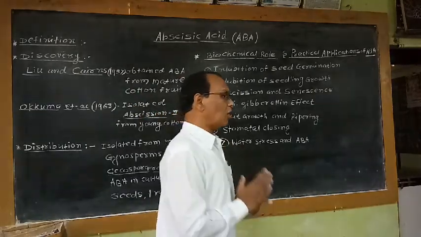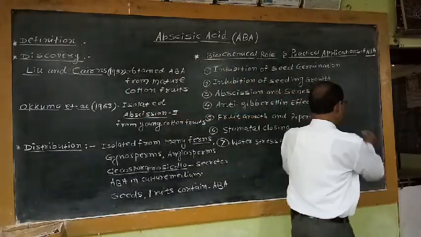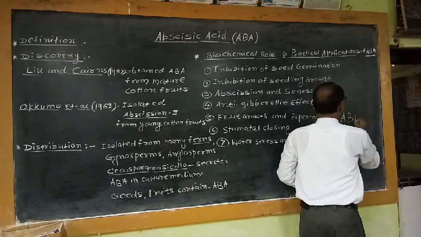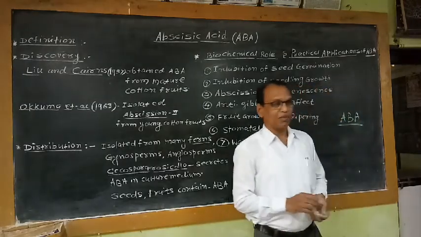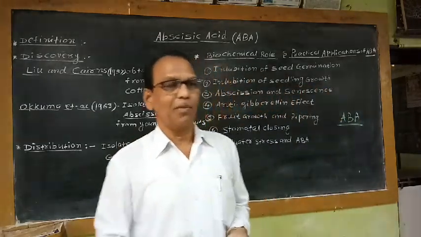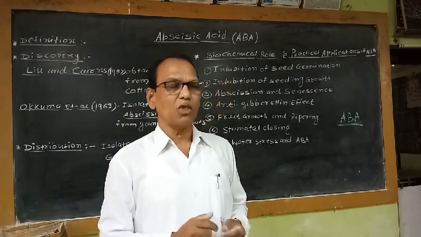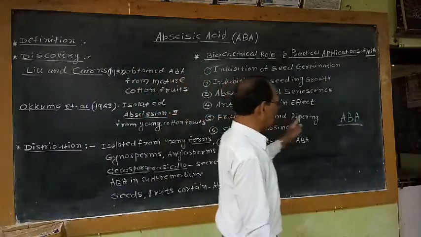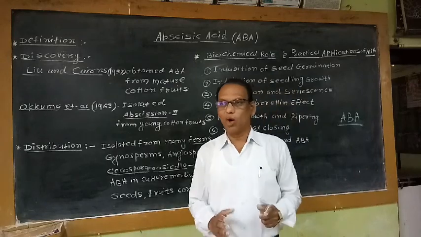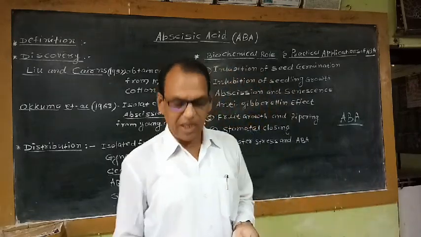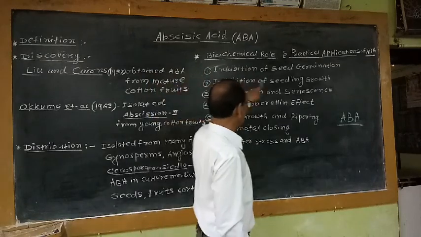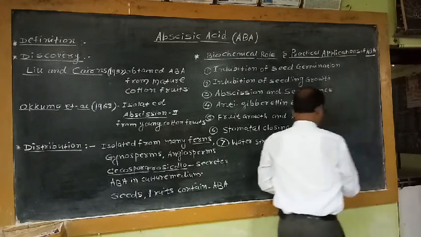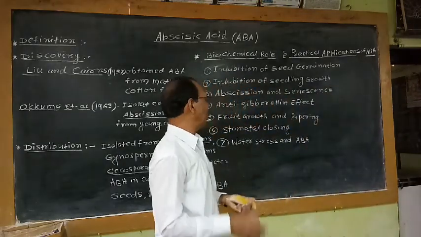That means ABA plays an important role in apical dominance. ABA plays an important role in suppressing the growth of axillary buds. The suppression of growth of the axillary bud in the presence of the apical bud is commonly known as apical dominance. So indirectly ABA plays an important role in suppression of the growth of buds in many woody angiospermic plants. This physiological role also has a negative application. That means it has no practical use or practical application.